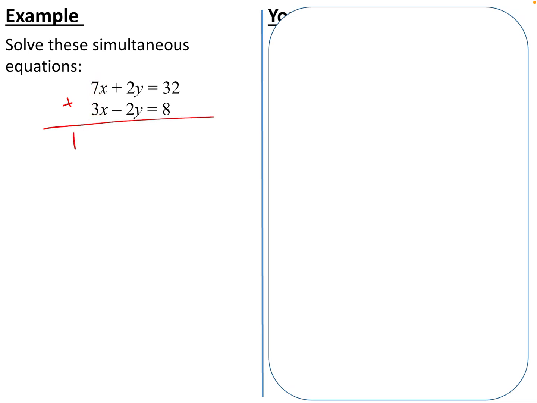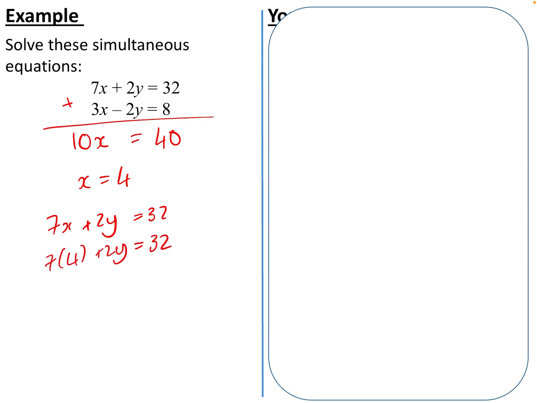7x plus 3x creates 10x. 2y add negative 2y, they cancel each other out. 32 plus 8 is 40. This tells me that x must be equal to 4. Substituting back in, gives me y is equal to 2.